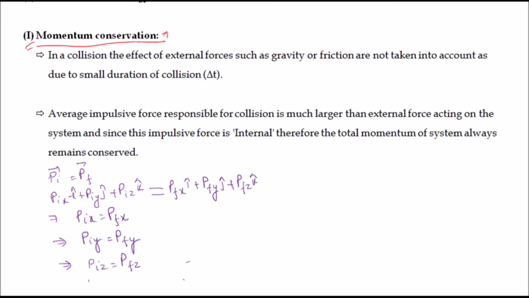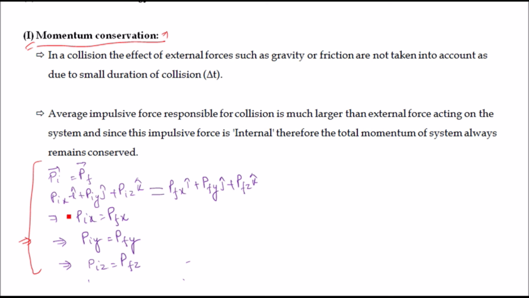So how do we signify that total momentum remains conserved? It means pi is equal to pf, that is, initial momentum is equal to final momentum. As we know that momentum is a vector quantity, so we will take the momentum along x axis, y axis and z axis, and correspondingly equate with the final momentum along x, y and z axis.